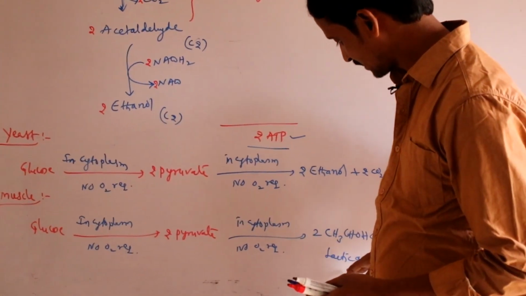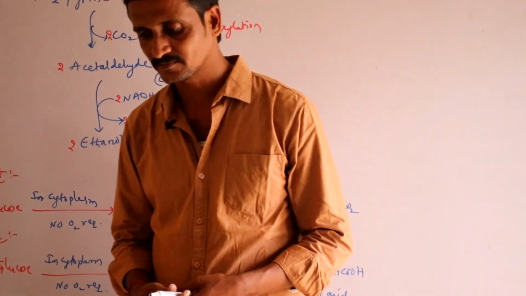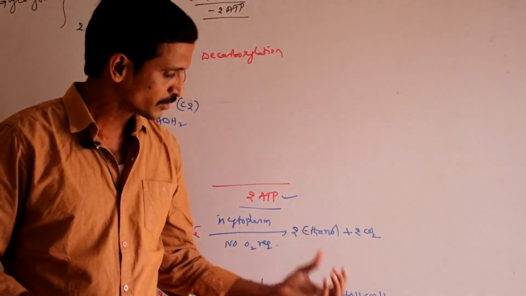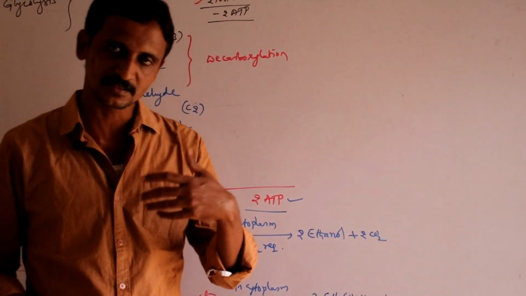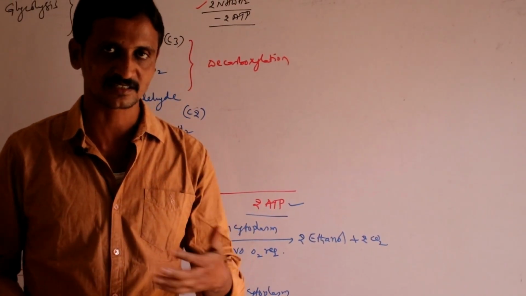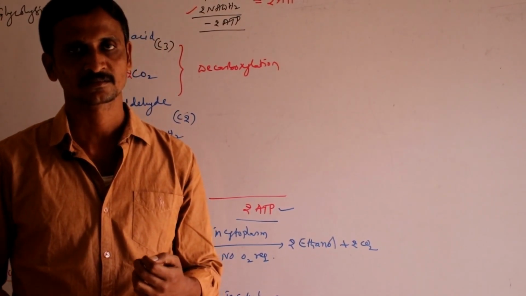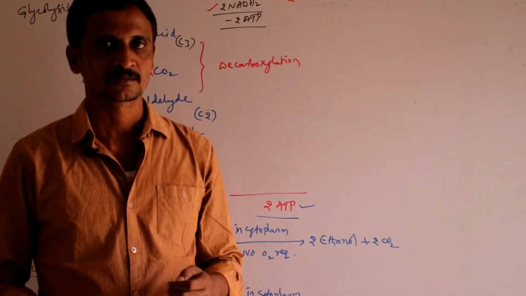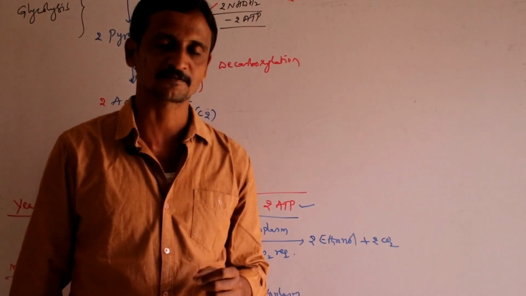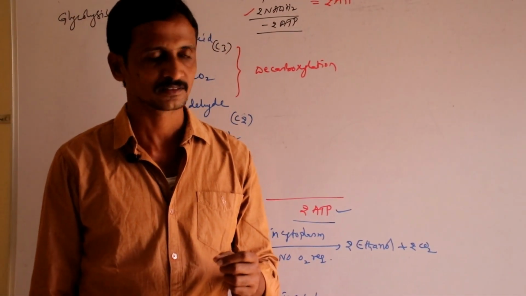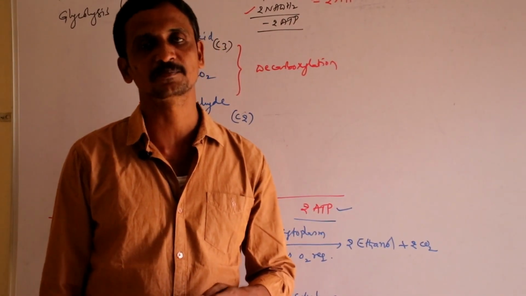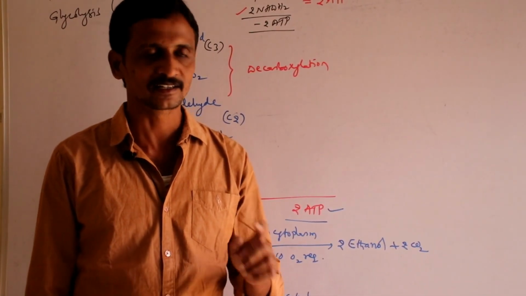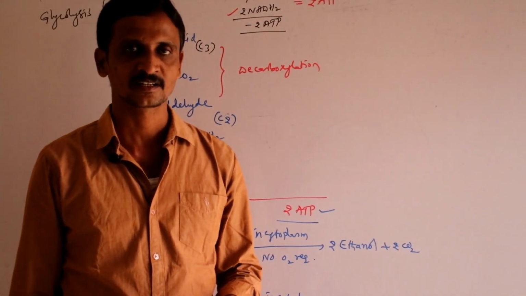Now when lactic acid is produced in the muscle cells during vigorous exercise, consumption of oxygen is faster than its availability. At that particular time, muscle cells, instead of performing aerobic respiration, participate in anaerobic respiration. As oxygen debt is created, it leads to the production of lactic acid.